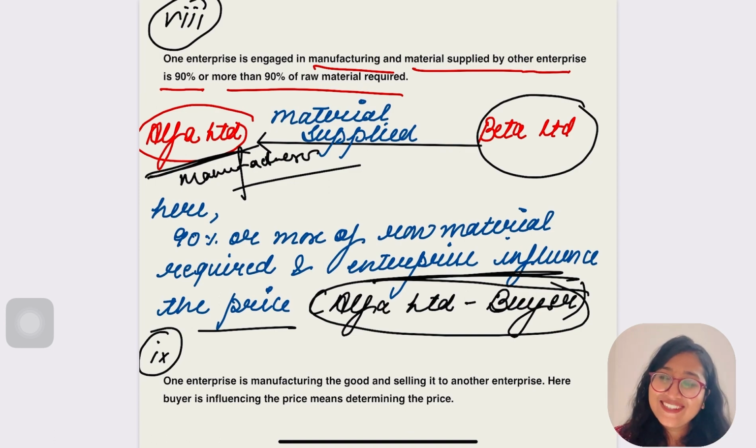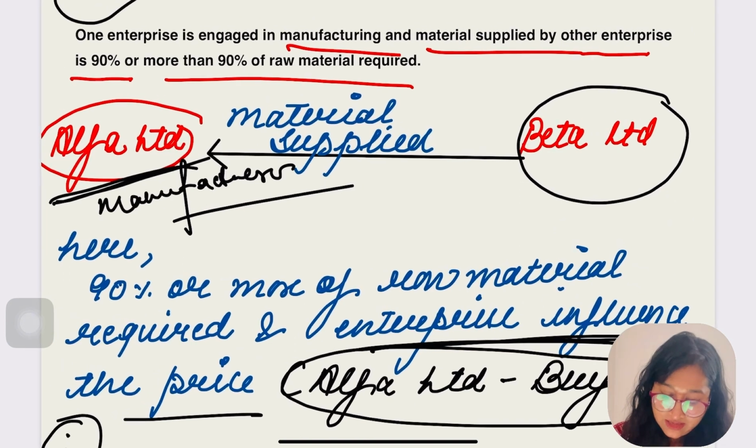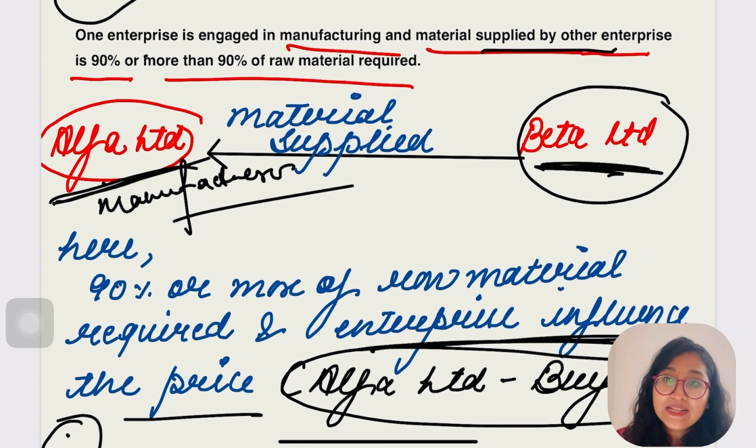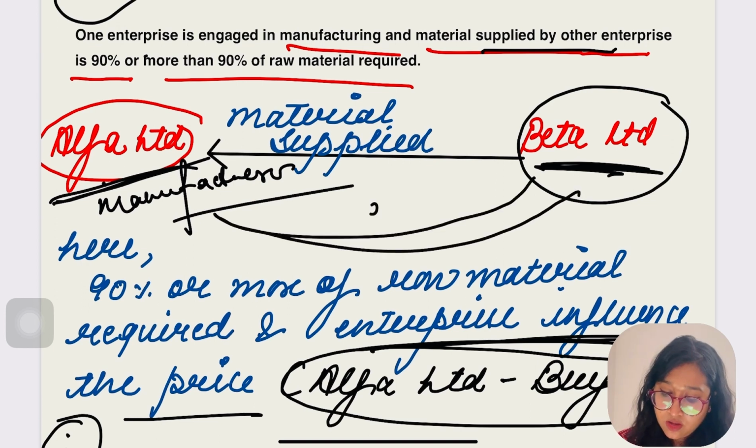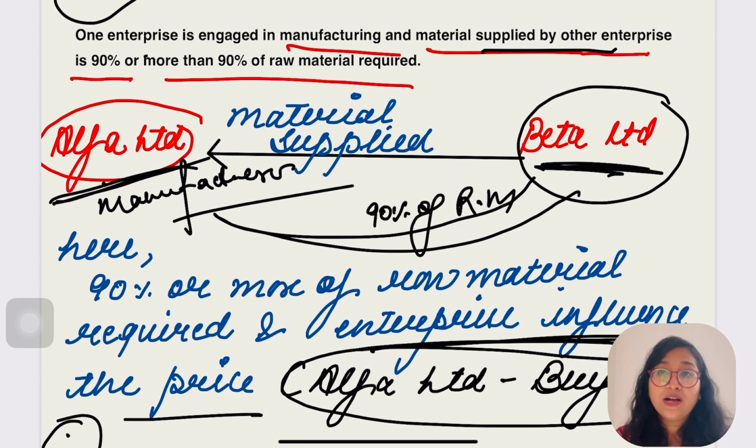Is it clear, everybody? Let me read it again for you. One enterprise, which is Alpha Limited, is engaged in manufacturing activity, and the material supplied by Beta Limited is 90% or more. Beta Limited is a material supplier, supplying at least 90% of raw material to Alpha Limited.